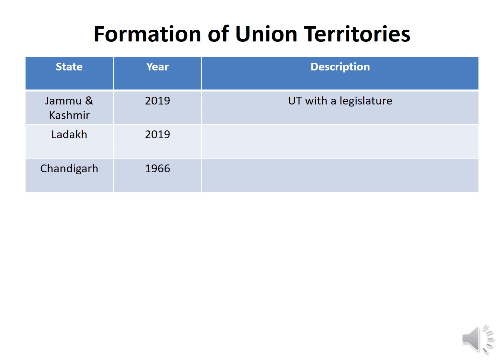So this is the chronology of formation of union territories in India. In the next lecture we will study about Part A, Part B, Part C, Part D states.